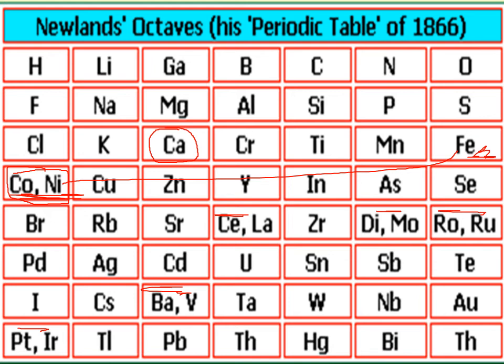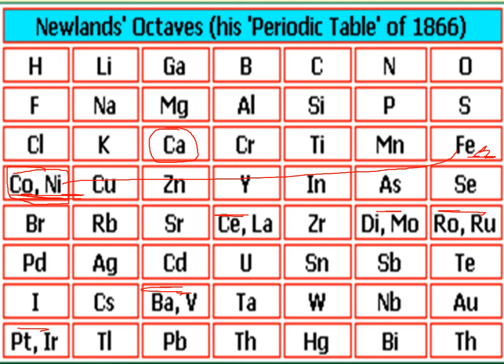The second drawback: Newland assumed that only 56 elements existed in nature and no more elements would be discovered in future. After 1866 there were discoveries of new elements later.